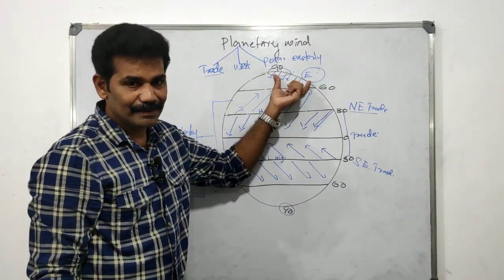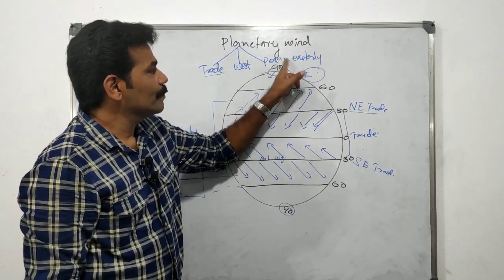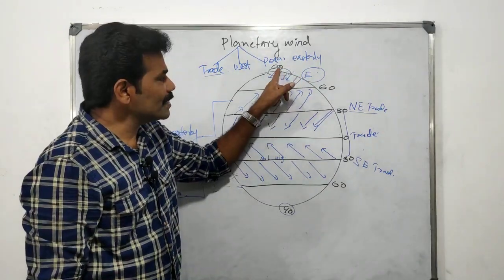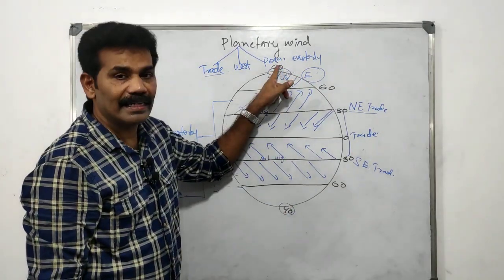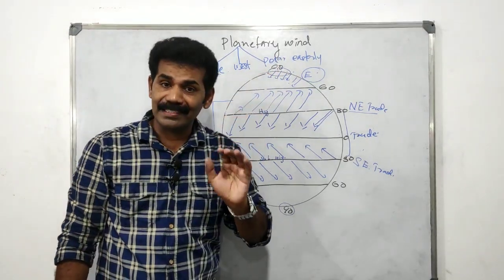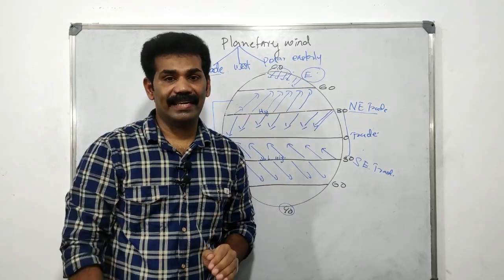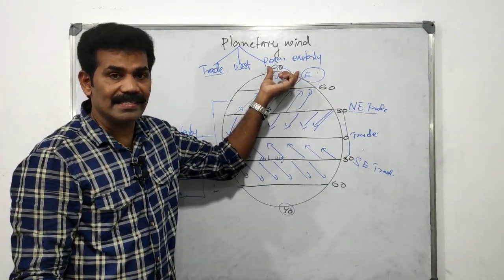Am I right? Once again, the third planetary wind is the polar easterly. The polar easterly winds blow from the 90° polar region. The 90° polar region is always a cold and frozen area. So there is always high pressure there.